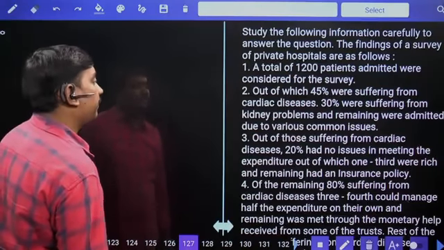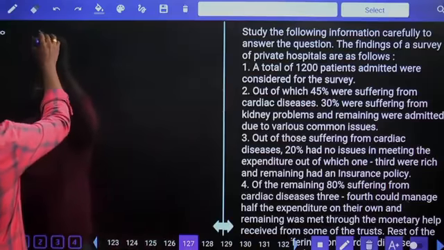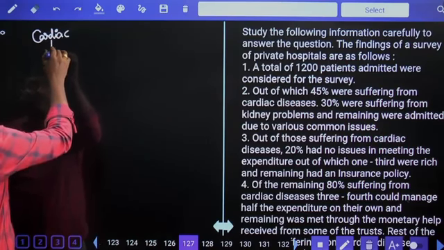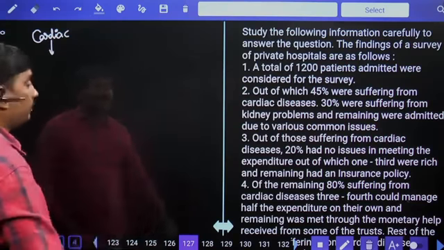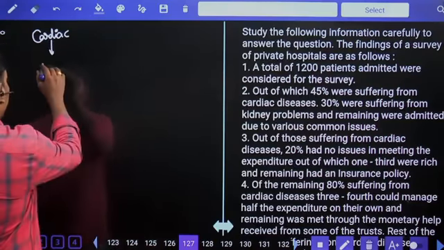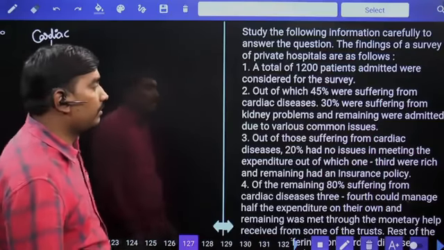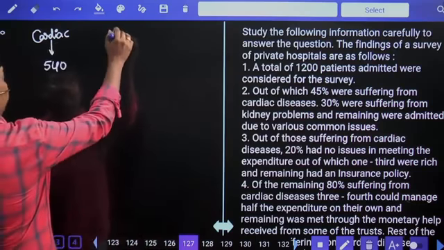45% were suffering from cardiac diseases. 45% means 50% minus 5%. 50% is 600, minus 60 means 540 cardiac diseases. 30% were suffering from kidney problems. 30% means 360.